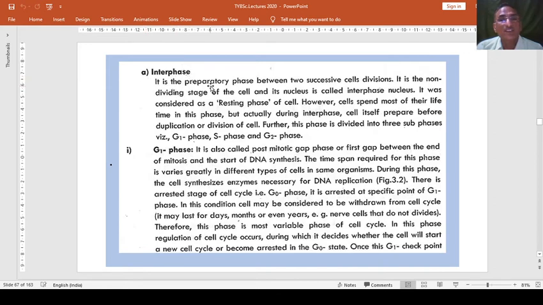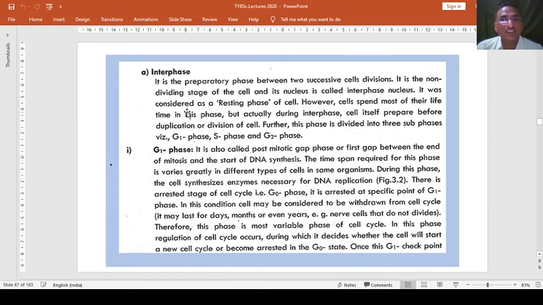Interphase. It is the preparatory phase, where the material for the division of the cells is prepared between 2 successive cell divisions. It is the non-dividing stage of the cell, meaning only preparation is happening here, and its nucleus is called the interphase nucleus. Whenever the cell undergoes cell division, at the beginning the nucleus is called the interphase nucleus, because it is also prepared to send the information to the materials that we are ready, we must keep ourselves ready to divide the cell. So it is called the interphase nucleus.